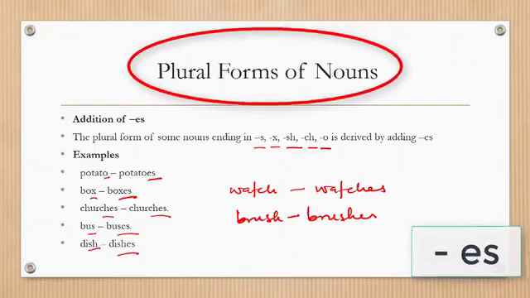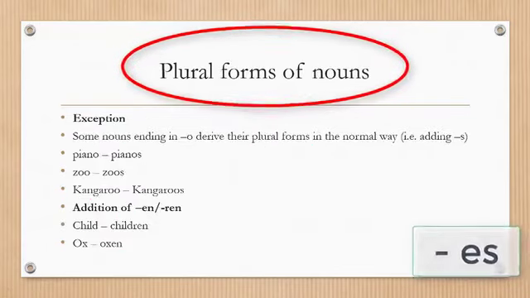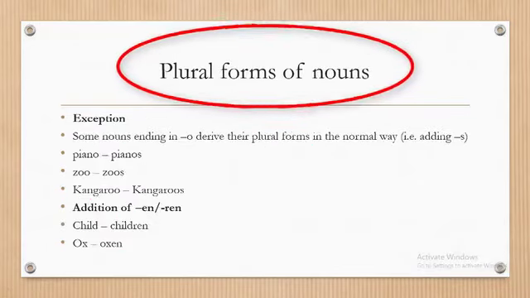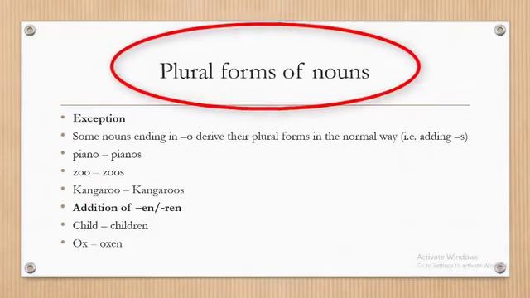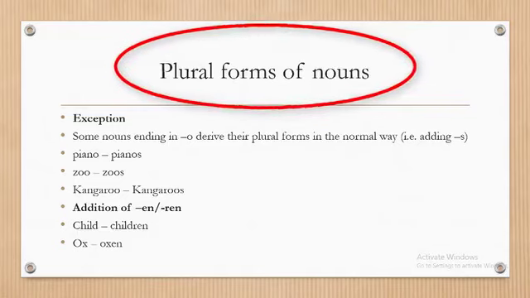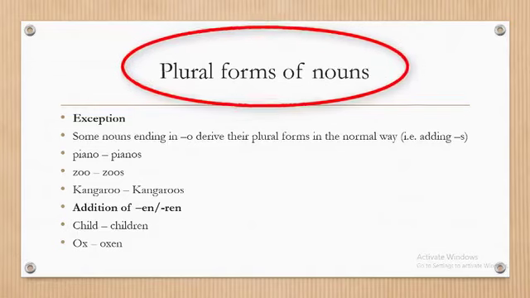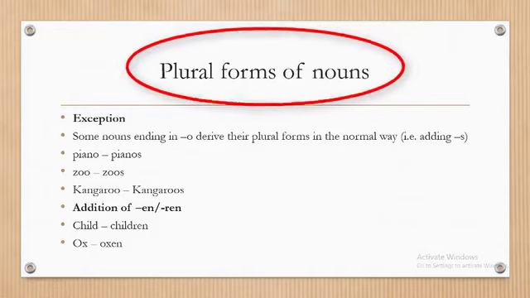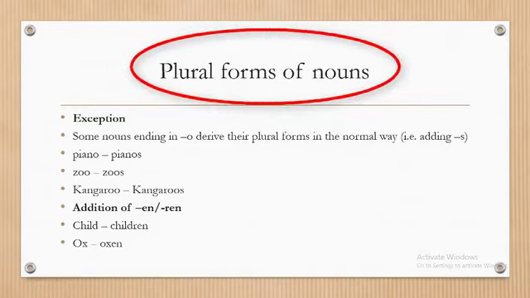Then there are exceptions to that. For instance, piano doesn't add es, it becomes pianos. Zoos don't add es. Kangaroos don't add es. There are some where you change their form.